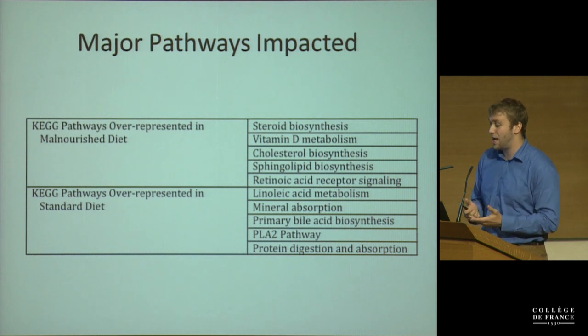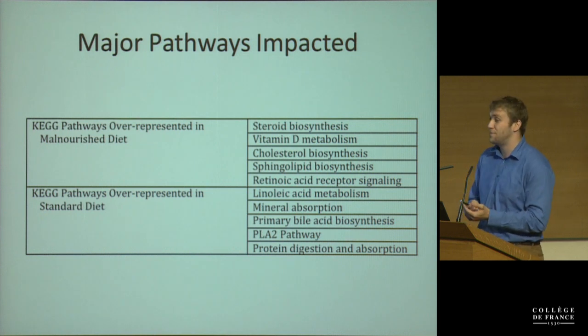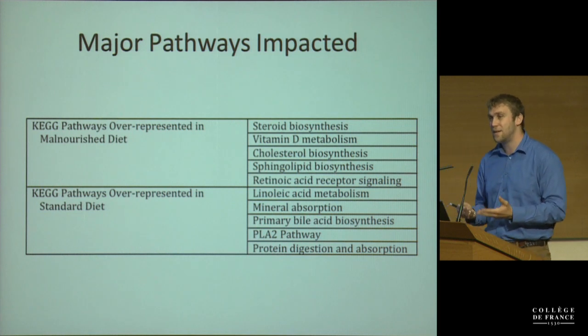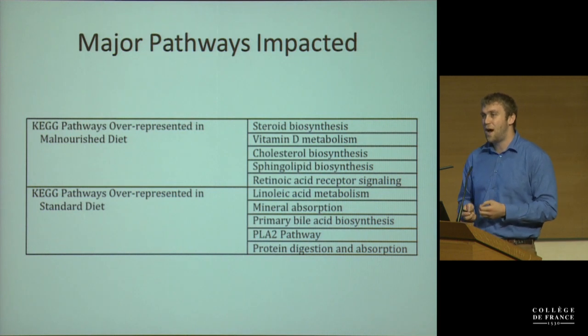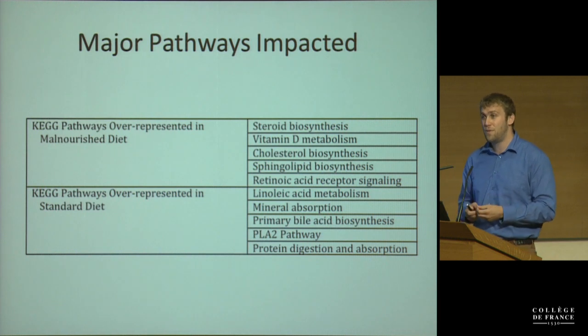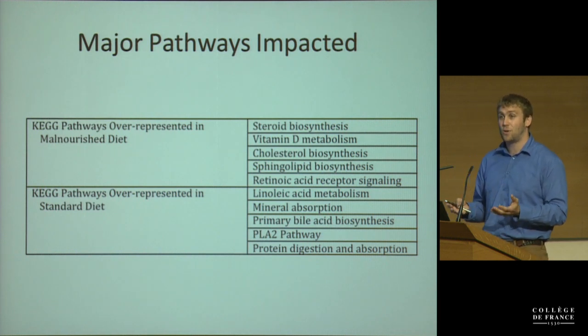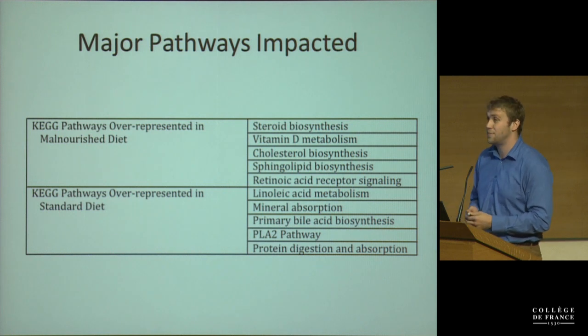Another thing that popped up a lot was sphingolipid biosynthesis. And actually, some of these sphingolipids could be of bacterial origin. The problem is with the databases, it's really hard to distinguish host from bacterial metabolites. But it's interesting that the one phyla that colonize the gut that actually have sphingolipids are the Bacteroidetes, which we see a lot more in the malnourished mice. And these molecules are actually shown to interface with immune cells and can lead to a lot of different physiological problems, including apoptosis.